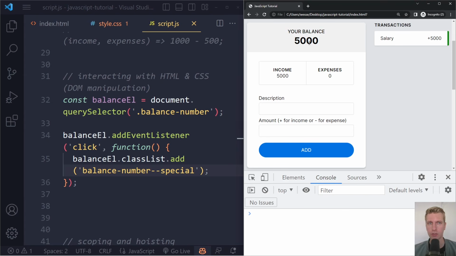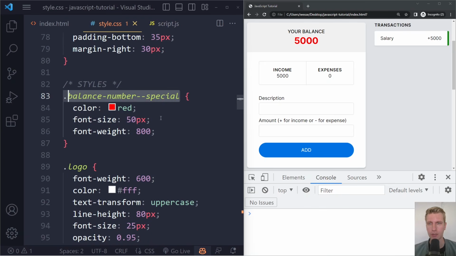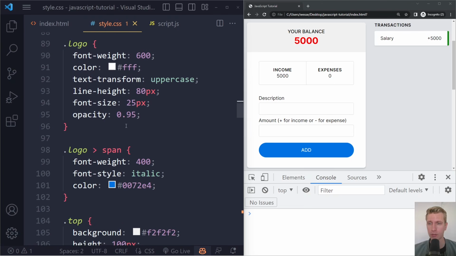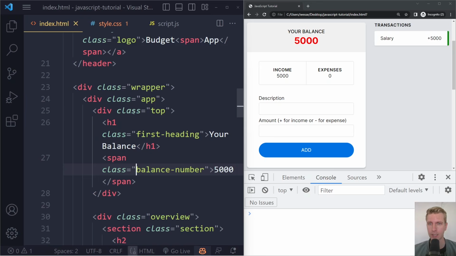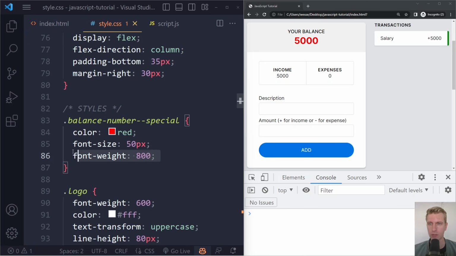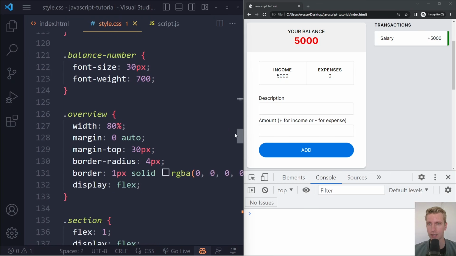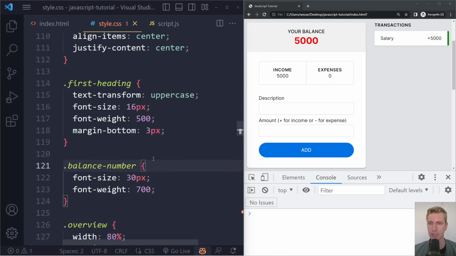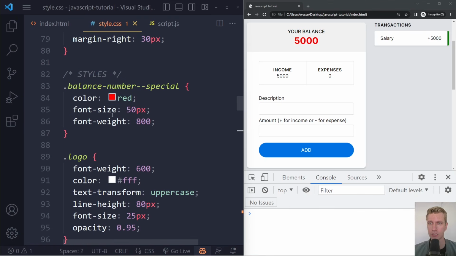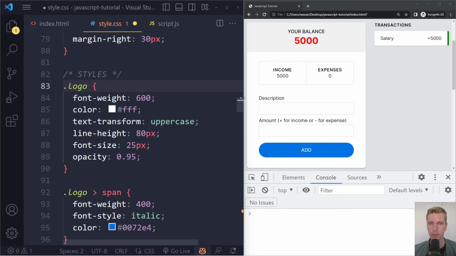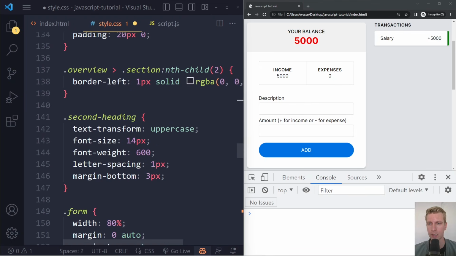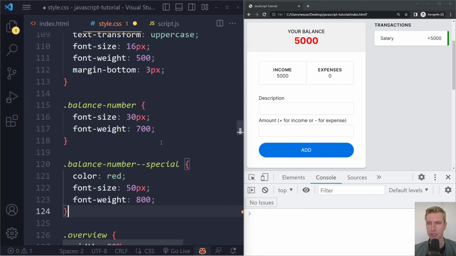Now when I refresh and click here, it doesn't become bigger. Did I make a typo here? Let's see. It doesn't become bigger because this is actually coming before the balance number class. It already has that class, which already sets a font size, and now I'm setting the font size with another class, so there's going to be a clash. In CSS, if a rule comes later, it has preference, so the later one will win that clash. That's specificity. So we have to make sure that this comes after the other class, balance number. That's a CSS issue.